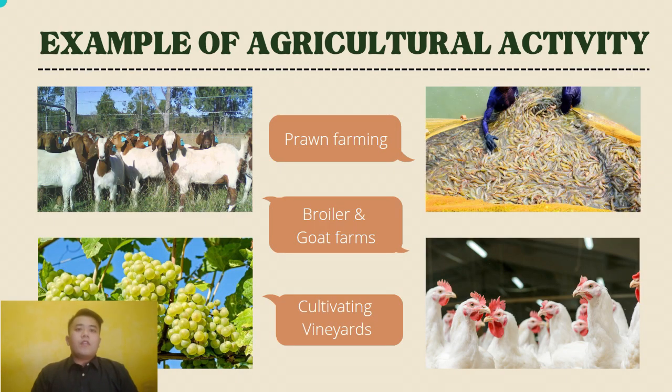Here we can see examples of agricultural activity. The first example is prawn farming. Prawn farming goes through agricultural activity that will be turned into sales. The second example is goat farms and broilers. They go through the process of agricultural activity that can turn into conversion into agricultural produce or additional biological assets. As broiler and goat farms breed and raise animals, it will be additional biological assets, and if the purpose is to get their meat, it will be classified under conversion into agricultural produce. Cultivating vineyards falls under conversion into agricultural produce because vineyards are used to produce wines.